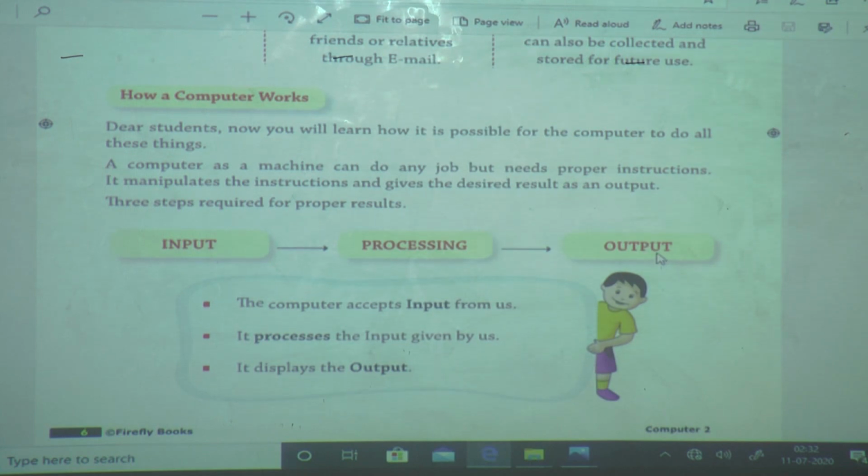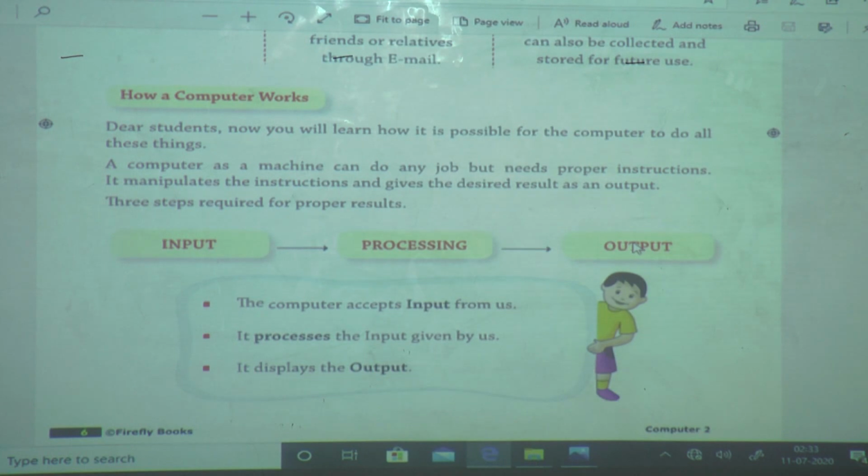One more example I will tell you. If you want to make orange juice, then what do we have to do? Firstly, we have to take an orange, then cut it, peel it, and put it in a mixer jar. And when we start the mixer, then we will get the orange juice.